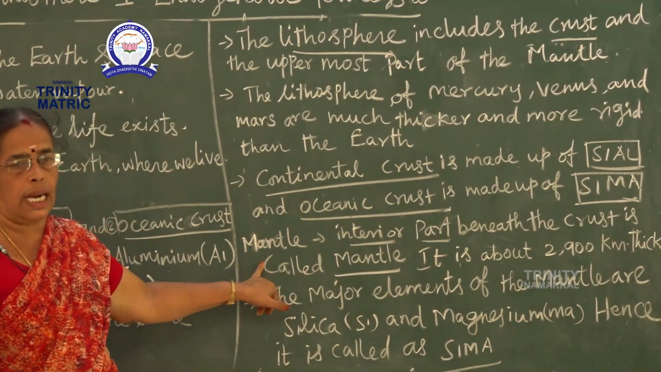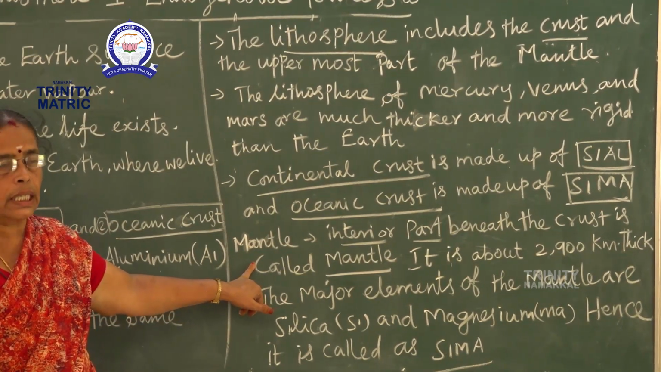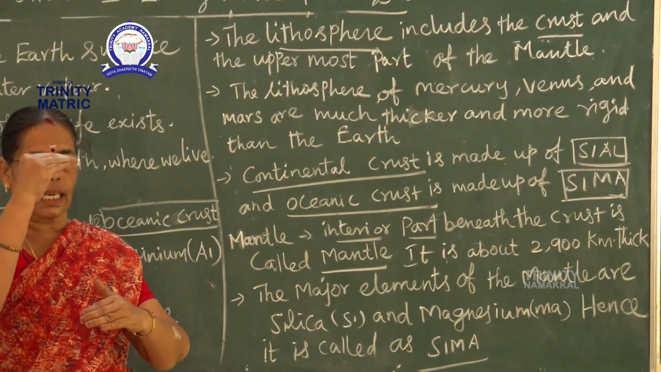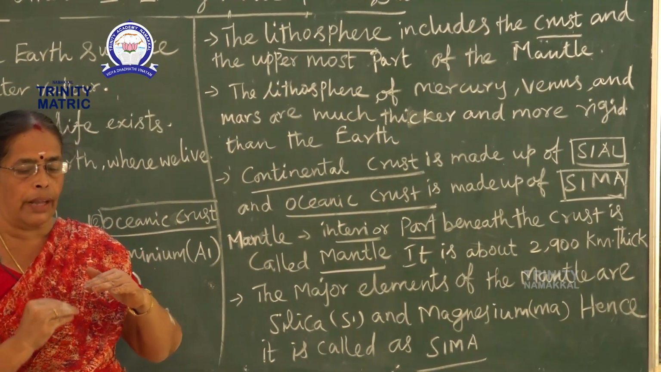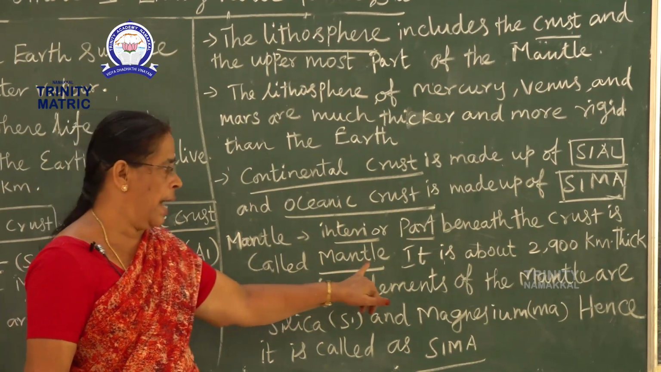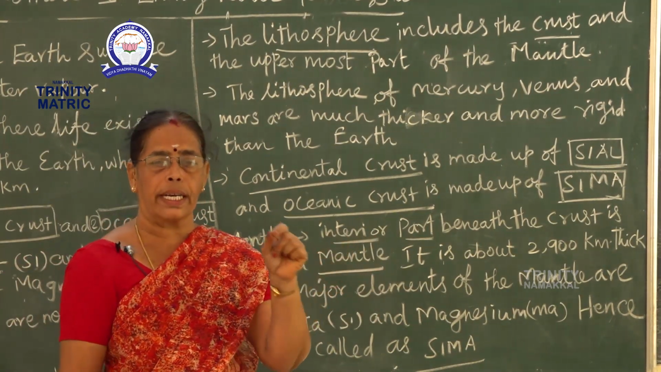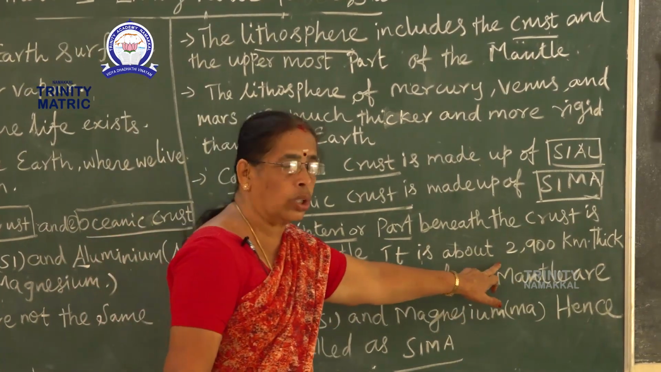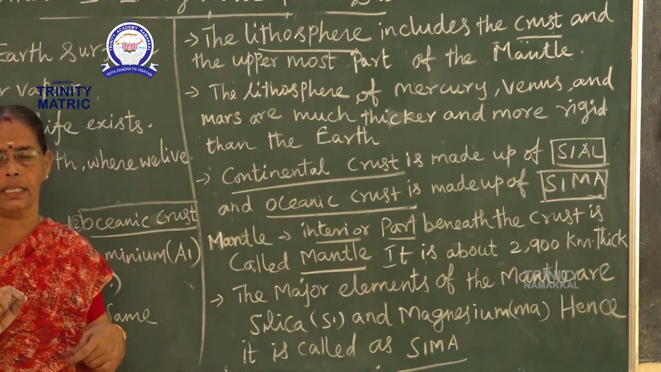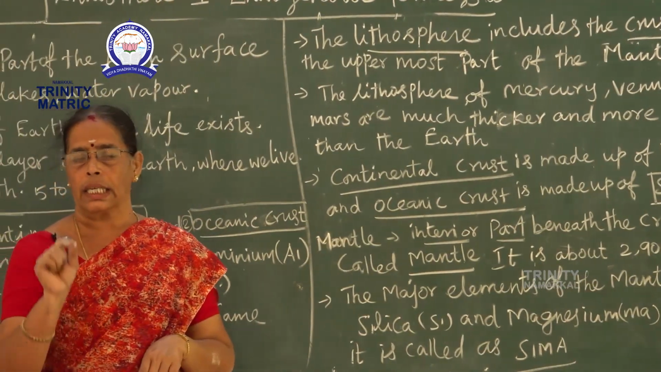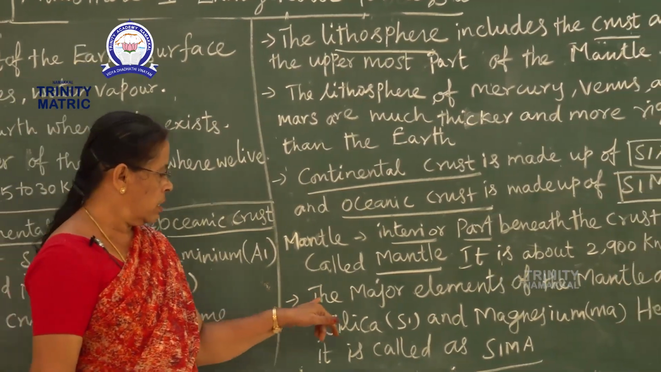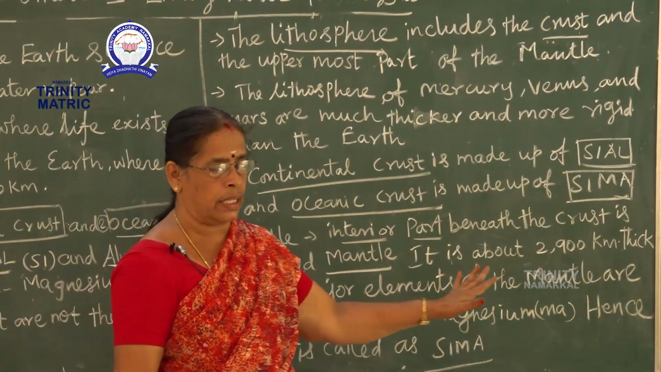The mantle is another part of the earth. It is the interior part beneath the crust. Crust, then mantle, then the interior part. It is called the mantle. How many kilometers thick? The mantle is 2,900 kilometers thick.